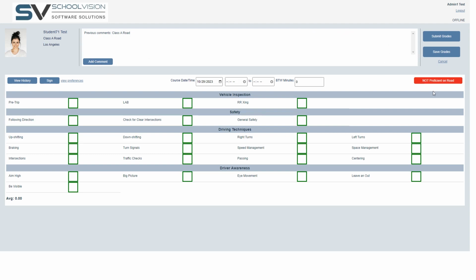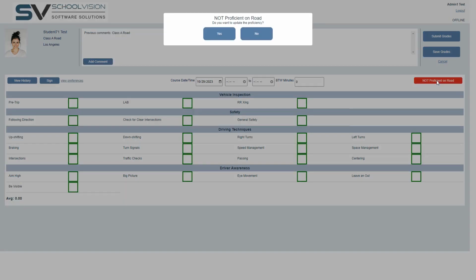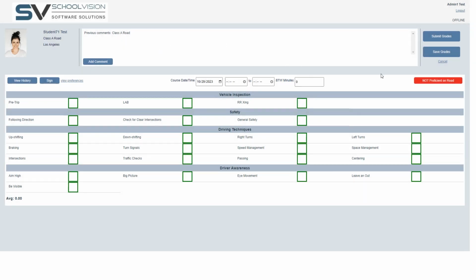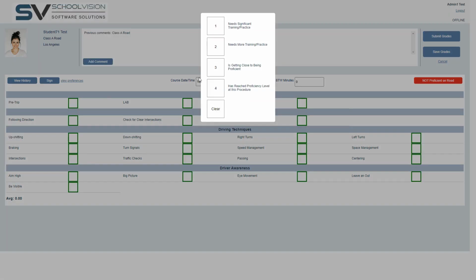The same is true for marking proficiency. So this is unavailable while you're offline. You'll see that if I try to choose that, you'd be unlikely to do that while you're out on the road anyway. So just save your comments and marking proficiency. If you are marking them proficient on this trip specifically, just save it until you're done, or at least until you're back online.